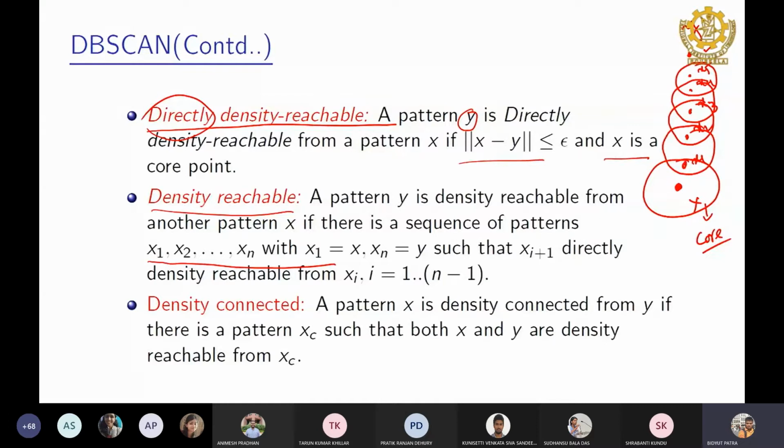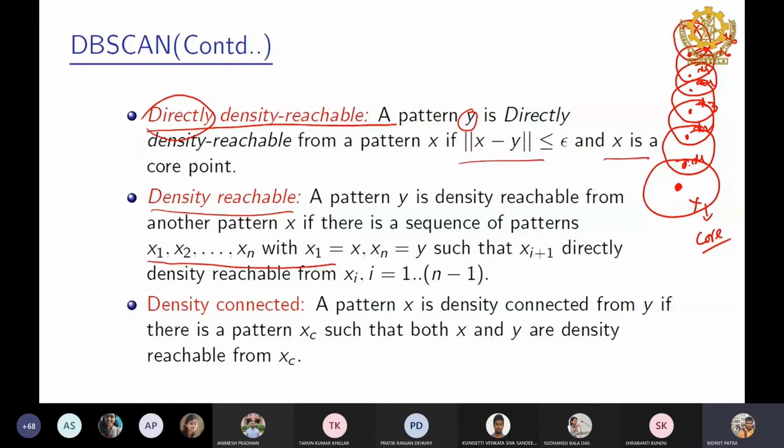Then x6 should be directly density reachable from x5, and y should be directly density reachable from x6. Then we can say y is density reachable from x. That means all the points x1, x2, x3, x4, x5 and x6 must be core points.